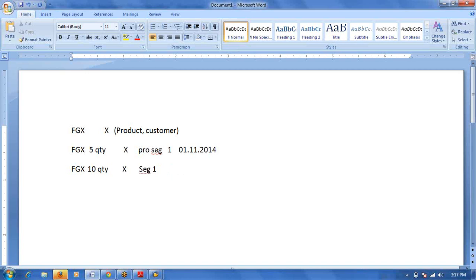Assume on the 10th I posted the invoice. Here profitability segment number is the same only. If the product and customer is the same, in that case system won't give a different segment number, same segment number only will give. If the customer or product is different, in that case only system will give a different segment number.